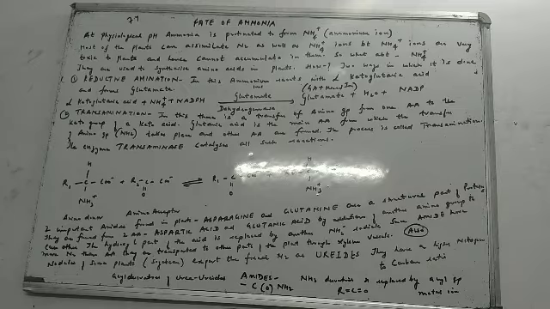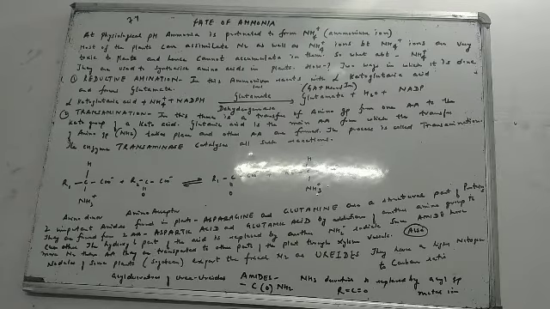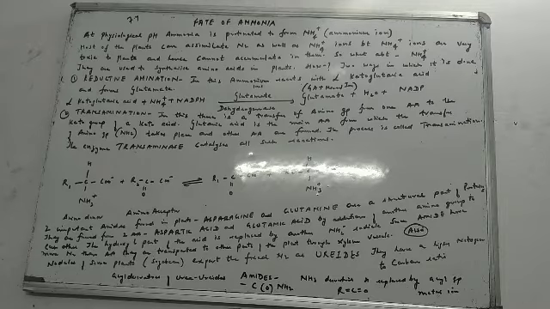Then we read about two important amides, asparagine and glutamine, formed from two acids, aspartic acid and glutamic acid, by the addition of another amino group. How were they formed? We just discussed that the hydroxyl part of these acids was replaced by another amino radical. Once again, what are amides? They are ammonia derivatives where hydrogen is replaced by the acyl group. And two very important amides for plants, asparagine and glutamine. That is all about the fate of ammonia, and this is all in the topic.